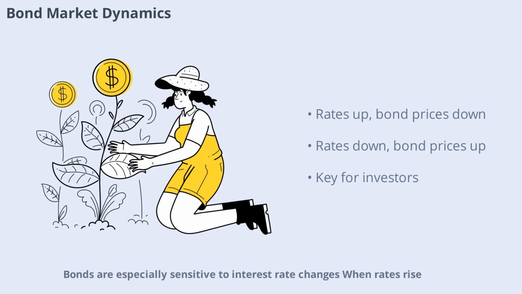Bonds are especially sensitive to interest rate changes. When rates rise, existing bonds with lower yields become less attractive, causing their prices to fall. Conversely, when rates drop, older bonds with higher yields become more valuable. This inverse relationship is key for investors to understand, as it affects the value of their portfolios and the overall health of the bond market.